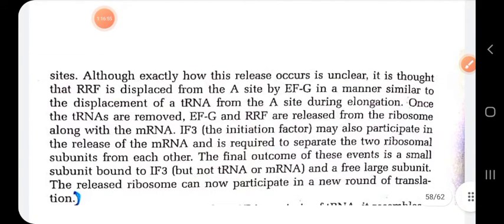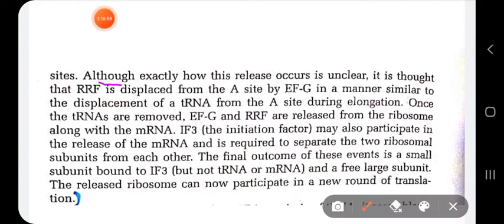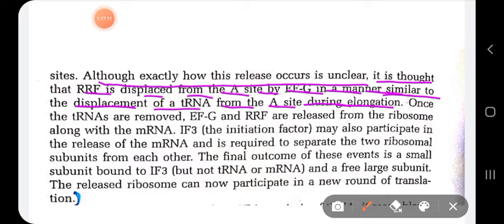Although exactly how this release occurs is unclear, it is thought that the ribosome recycling factor is displaced from the A site by EFG in the same manner as the displacement of tRNA from the A site during elongation. So EFG is doing the same function.